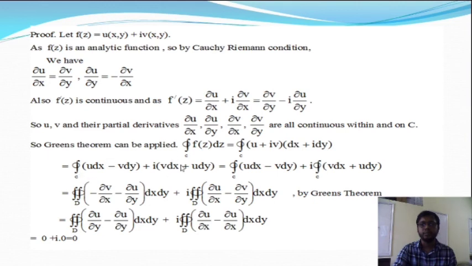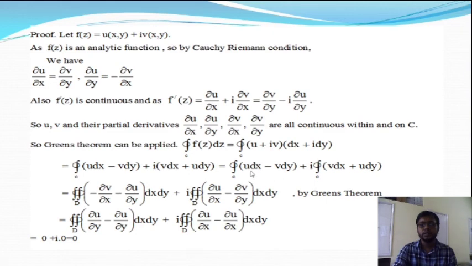This is a property of the integration. So integration over C of (u dx minus v dy) is the first part, and the second part is i times integration over C of (v dx plus u dy). Okay, so now we can apply Green's theorem on both.